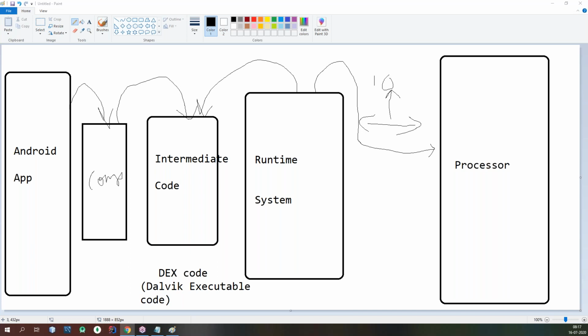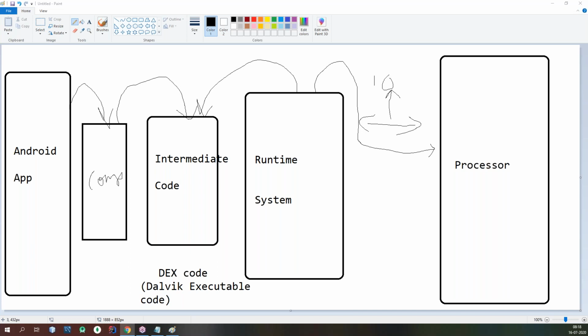Next generation is compiler. What the compiler does is translate the code. The code means whatever you have written in a high level language, that can be Java or Kotlin, whatever it may be, that is converted into assembly code. Assembly code means your intermediate code. Then the assembler will take care of translating that code into binary code. This type of compilation process was very slow, but execution is fast.